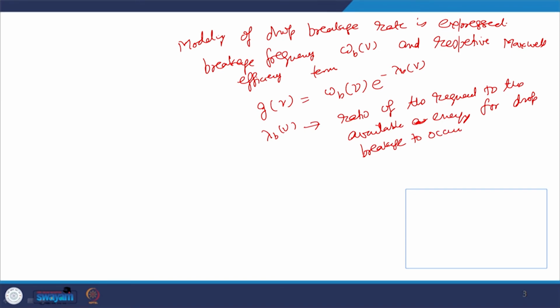Because when we discuss the drop breakage concept, some energy is required to carry out this particular process.